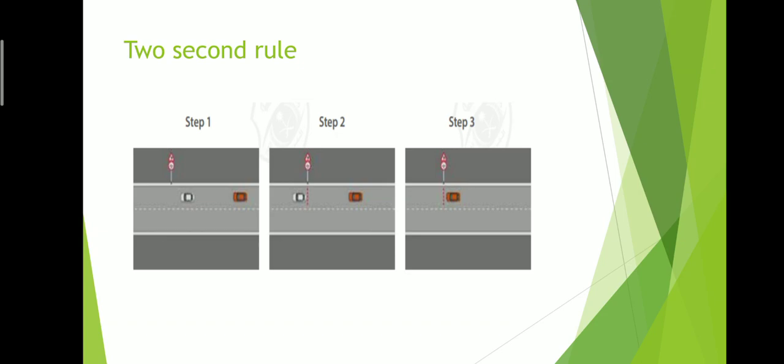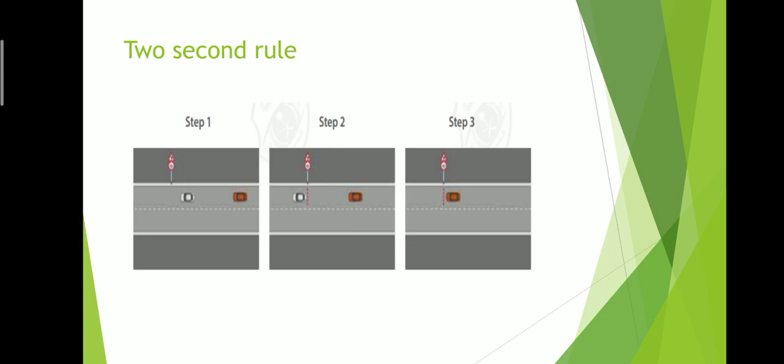2 second rule. The 2 second rule is basically a reference point. From the back of the car in front to the front of your car, you have to calculate the time. How will you do this? In step 1, you observe the car when it reaches the reference point. In step 2, it has reached the reference point, the back of the car has reached.